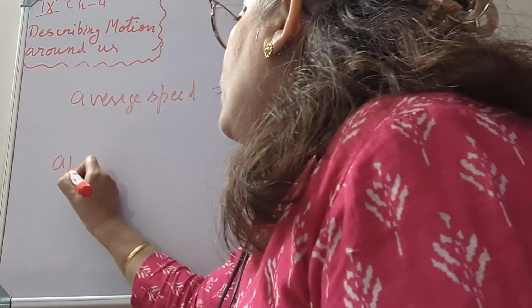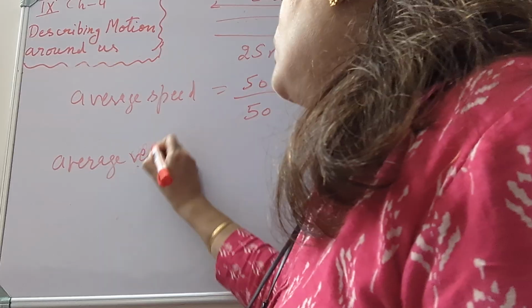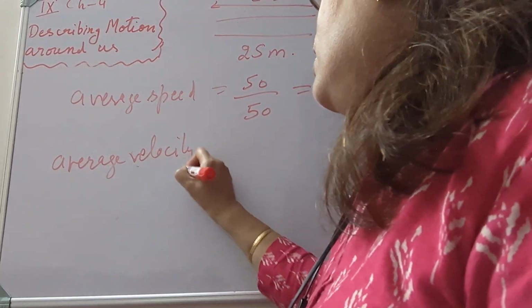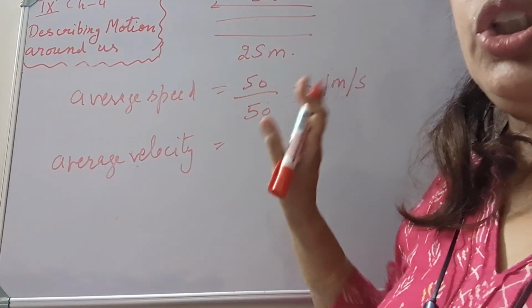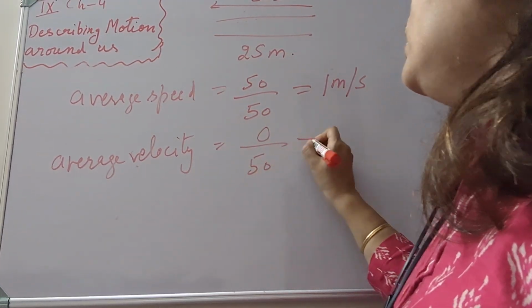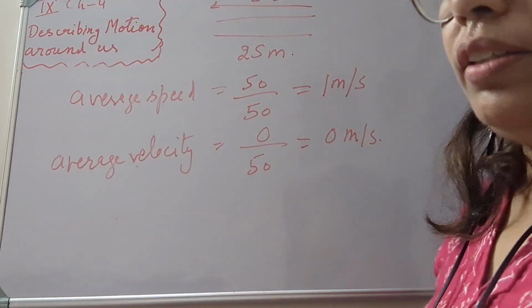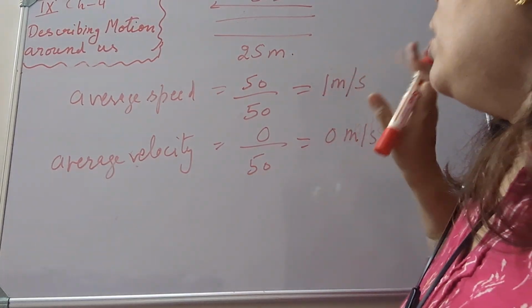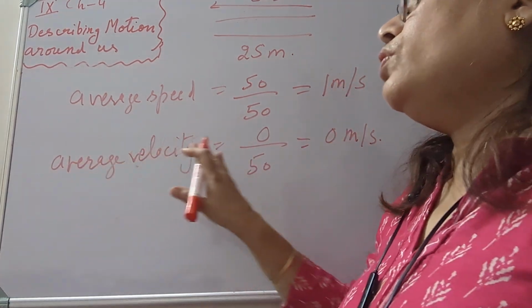The average speed is 1 meter per second for Sarang. But for average velocity, since the displacement is 0, there is no change in the position of Sarang, so its average velocity is 0 meters per second. That's how the direction comes into play in the average velocity.